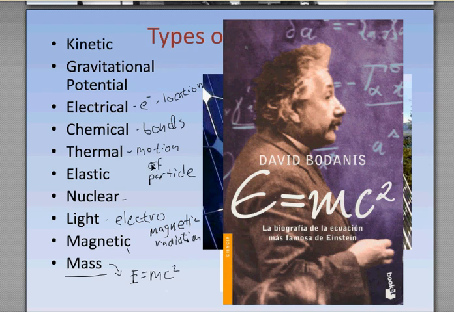Now, the thing about this, guys, is these are all different types of energy. They're all the same thing in different forms. Just like we can have pennies and we have dollars. Well, those are the same thing in different forms. So you could have gravitational potential energy and kinetic energy, and they're the same thing, but in a different form. And I don't want you guys to think about these things as being that different.